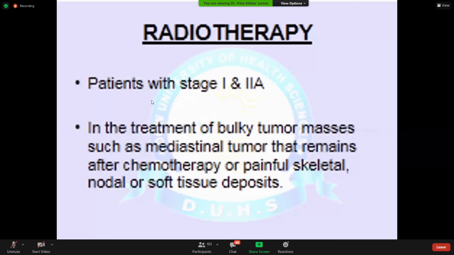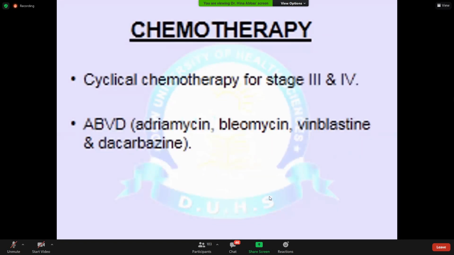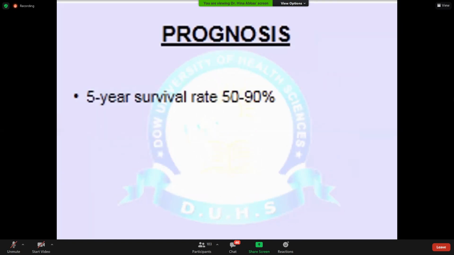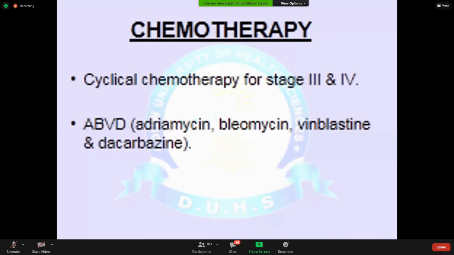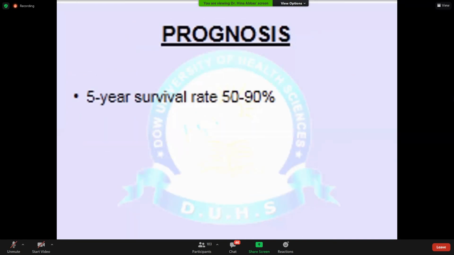They are given radiotherapy in the treatment of bulky tumor masses such as mediastinal tumor that remains after chemotherapy, painful skeletal nodules. Basically, treatment is not very important in pathology, but for stage 1 and 2, we give only radiotherapy, and stage 3 and 4, we have to give cyclical chemotherapy, which is ABVD. But the prognosis, good thing is that 5-year survival rate is 50 to 90%. So Hodgkin lymphoma is very simple.